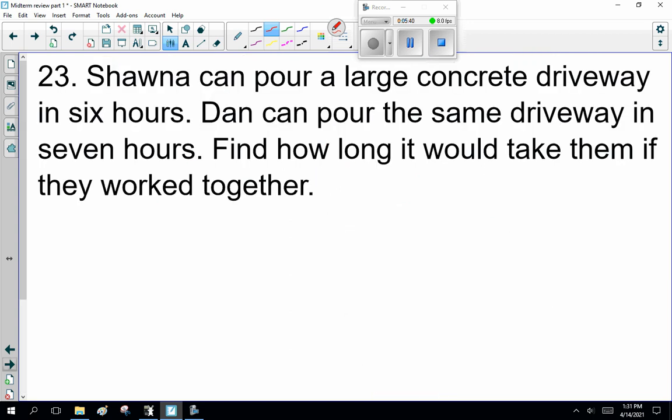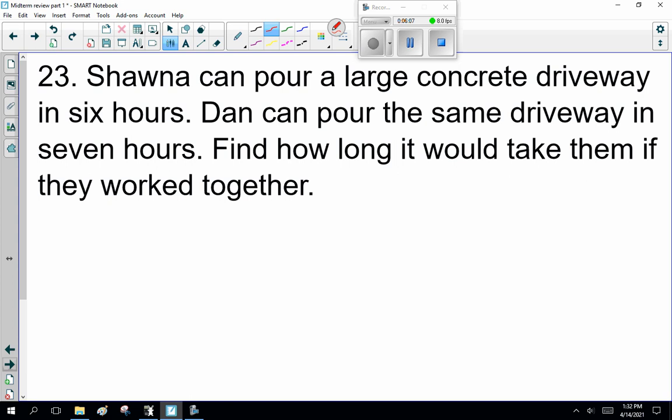Now, word questions. As I explained in class, I expect you to be able to, from the words, create an equation, or if I give you the equation, solve it. Since we've done enough solving these equations, I'm going to give you words, you've got to turn them into equations. Now, Shauna can pour a large concrete driveway in 6 hours. Dan can pour the same driveway in 7 hours. Find the time it would take them if they work together.